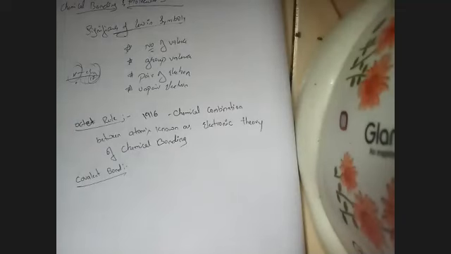Non-metal with non-metal is a rare case, and that also forms a covalent bond. But usually the definition of a covalent bond is a bond that exists between a metal and a non-metal.